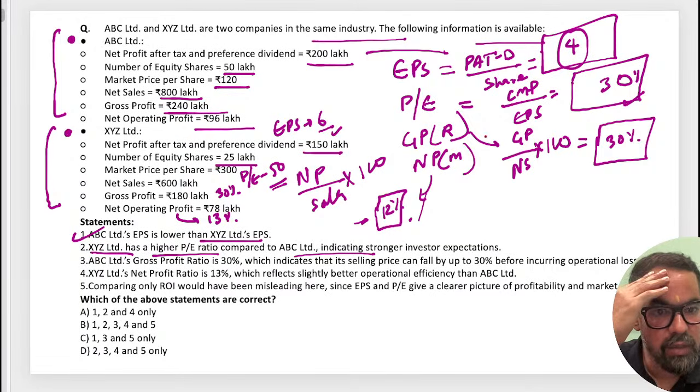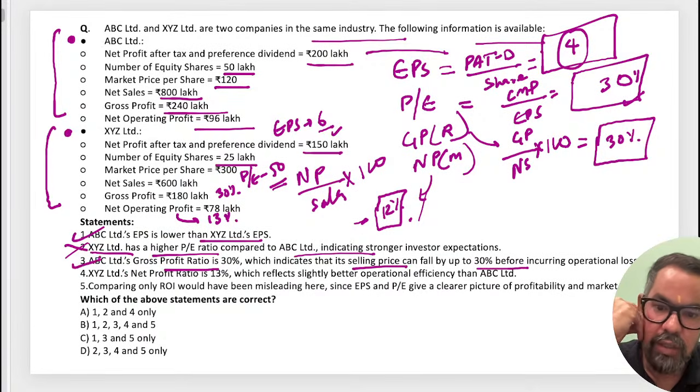XYZ is 13 and this was 30, so this is wrong. The third statement is ABC gross profit ratio is 30, which indicates selling price can fall below 30% before incurring operational losses. This is correct. That is the meaning of this.